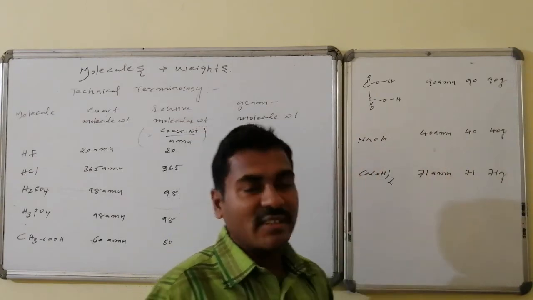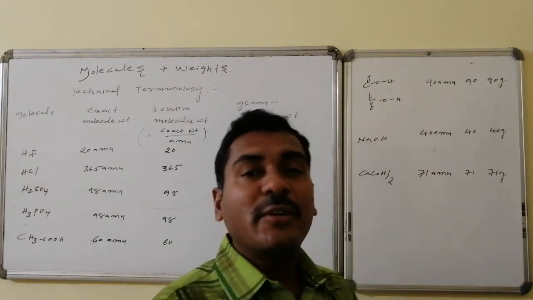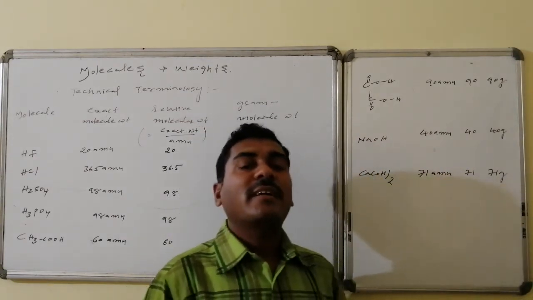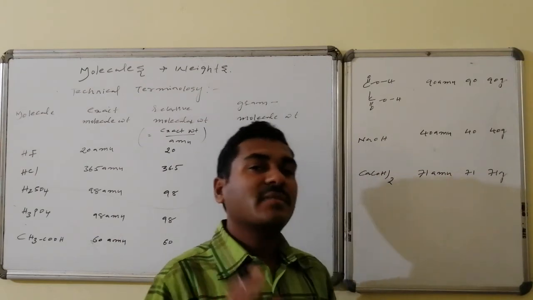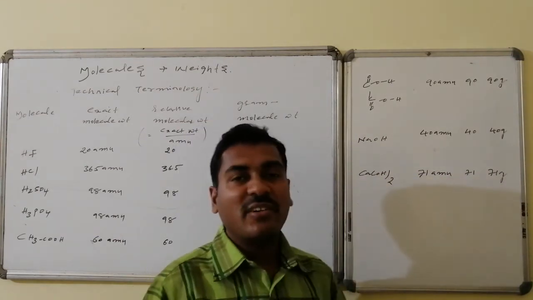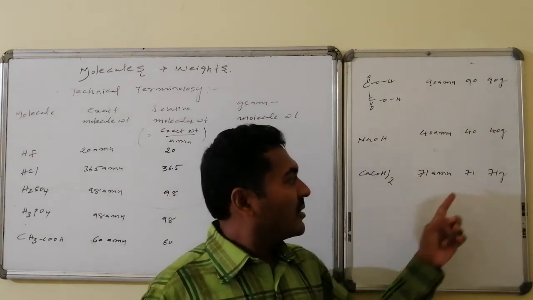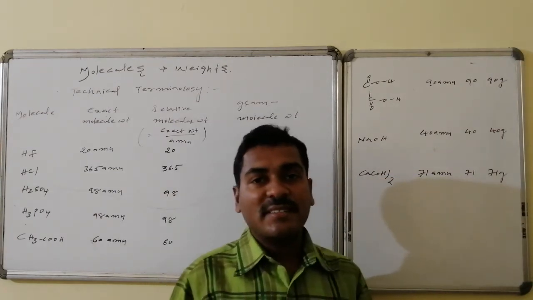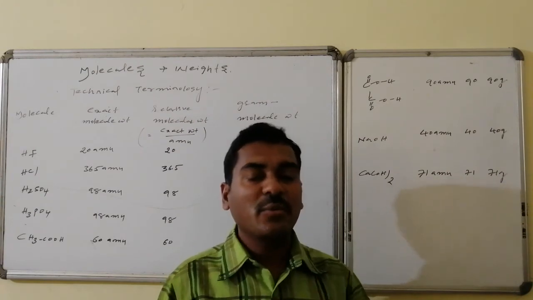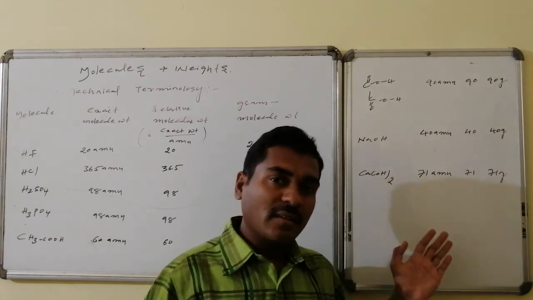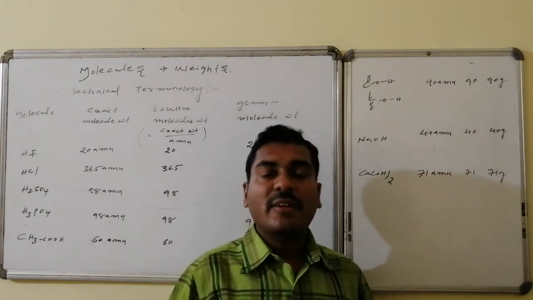Similarly, sodium hydroxide is 40 AMU, relative molecular weight is 40 and gram molecular weight is 40 grams. The last one, calcium hydroxide: the exact molecular weight is 71 AMU. Relative molecular weight is 71 without any units and the gram molecular weight is 71 grams.